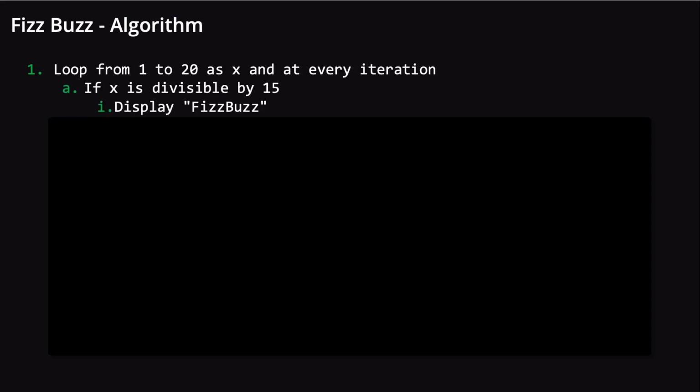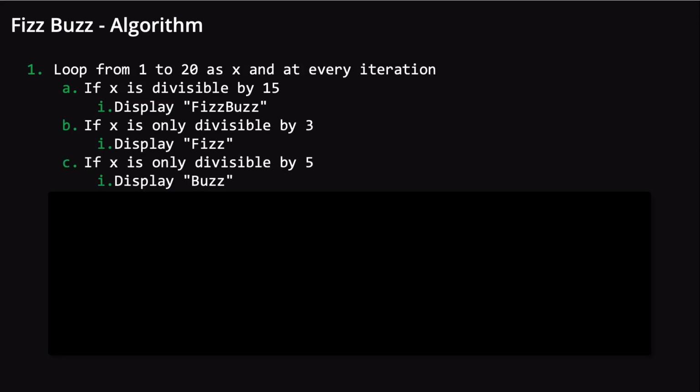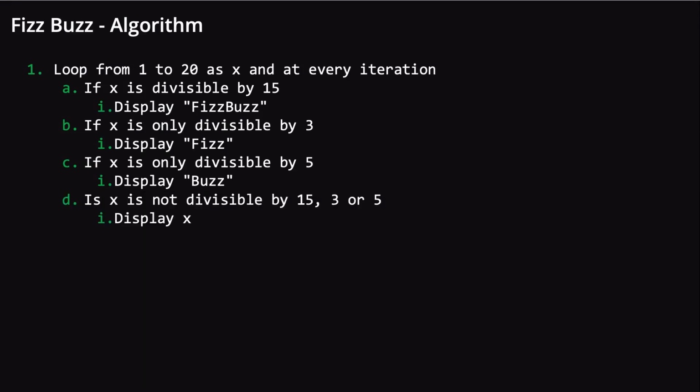If x is divisible by 15, that is x is divisible by both 3 and 5, then display FizzBuzz. If x is only divisible by 3, then display Fizz. If x is only divisible by 5, then display Buzz. If x is neither divisible by 3 nor 5 nor 15, then display x as the number. This algorithm is pretty straightforward, just a bunch of conditionals to work through.